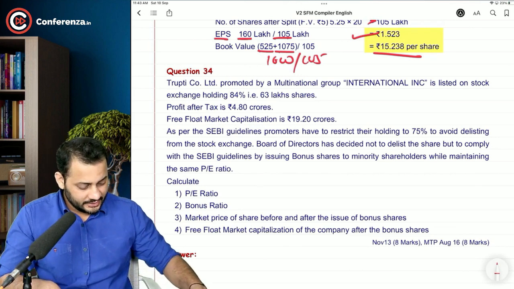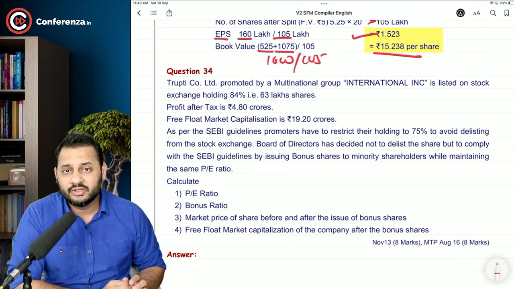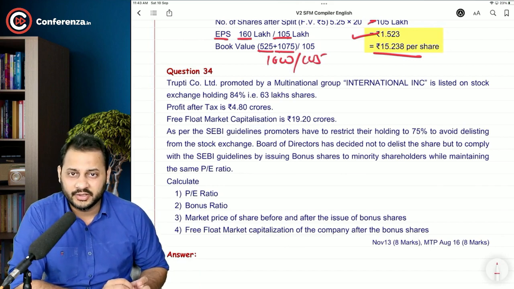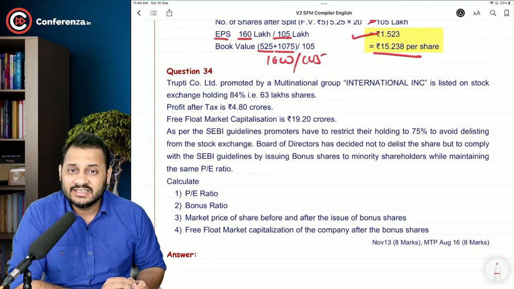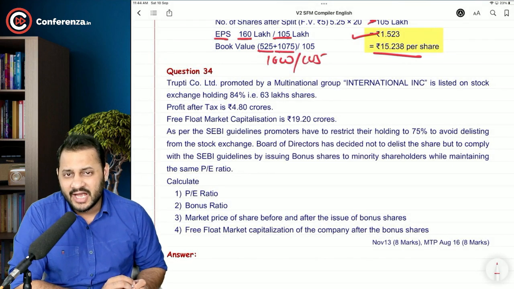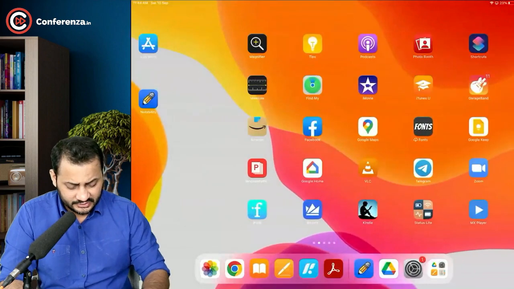And you can see that they are holding around 84% of the total stocks in the company, and that 84% is around 63 lakh shares. So can you calculate the 100% shares in the company? Yes sir, that's very easy.